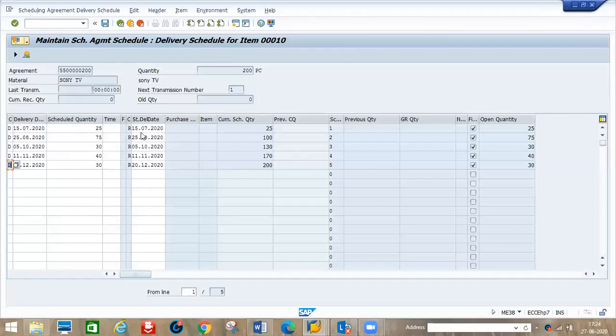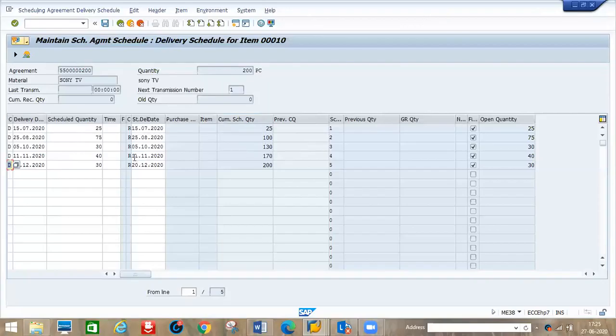See, in the first lot he will deliver 25 pieces. The second time, 75, so the total stock I received is 100, that means 25 plus 75. The third time he delivers 30 pieces, so the total stock received is 130 pieces.